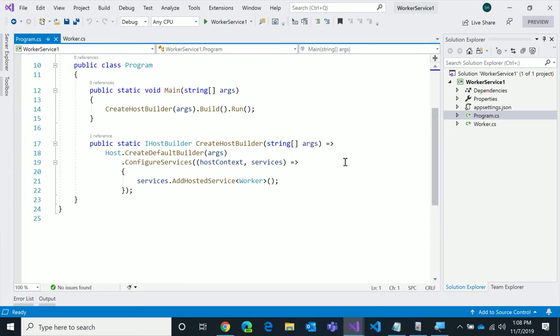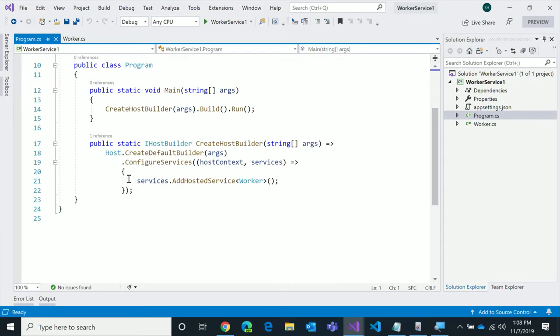Yeah, so I want to call out a couple points again. You're going to see ConfigureServices here. That normally is a method in your Startup.cs in a typical .NET Core application. You can add these hosted services to any application. So you can be building a web API and add a hosted service to that. You can be building an MVC application and add a hosted service to that. I want to be clear that all these things we're talking about are composable.